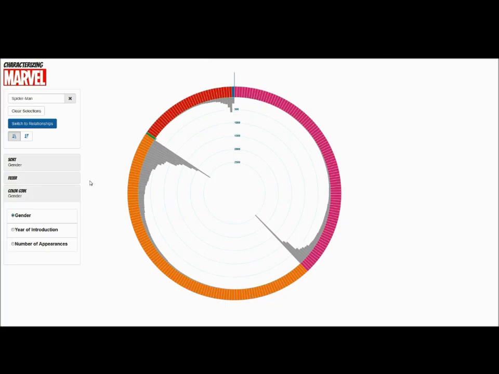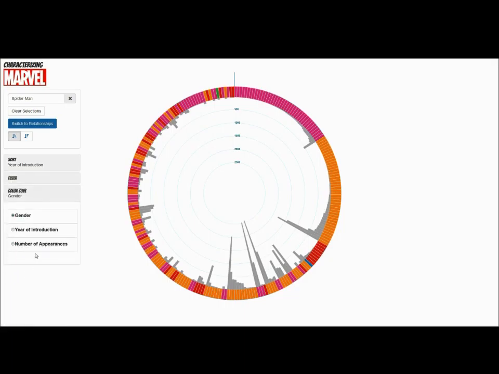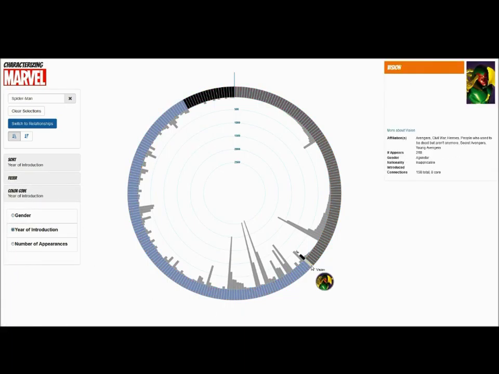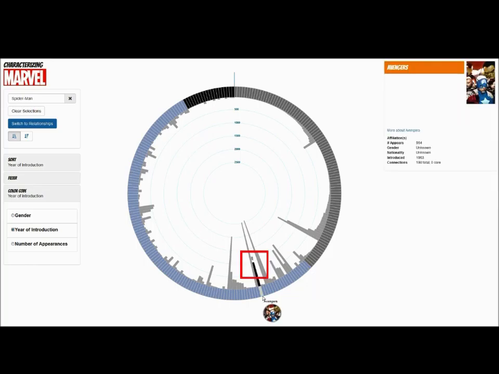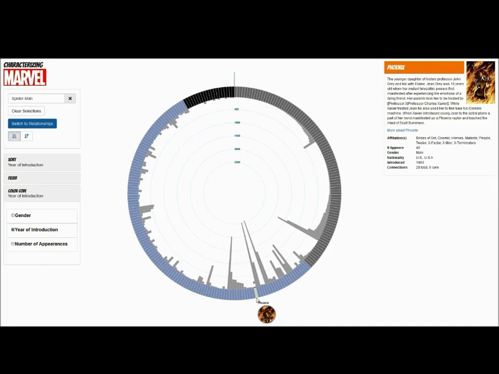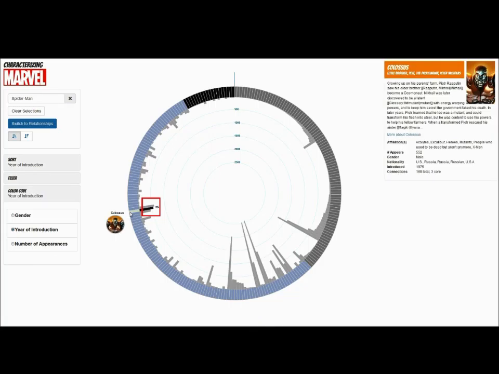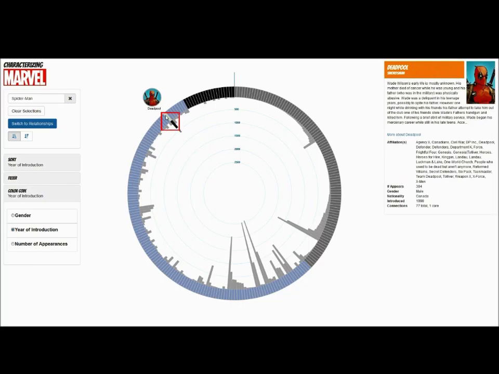To explore another set of interesting attributes of our data, we can switch to sorting and color coding by year of introduction. There is a subset of the data that has an unknown year. The information wasn't listed in our source data. But starting with known years, we see an interesting pattern of introduction. There are notable clusters of highly appearing characters close together. Their appearances fall as their intro year becomes more recent, as the more recently introduced characters haven't had as long to appear in comics.